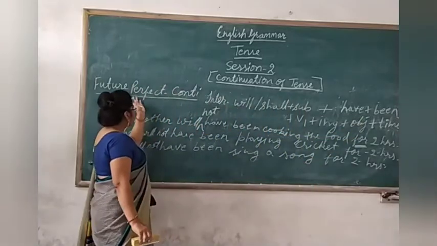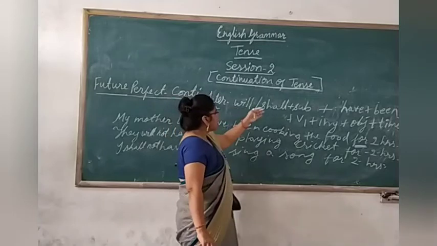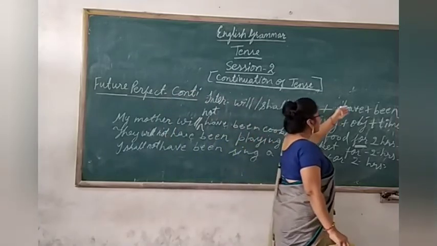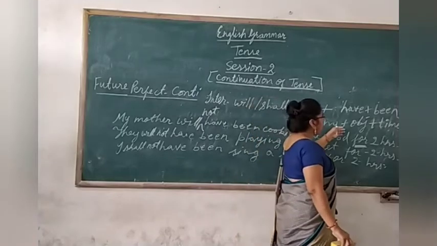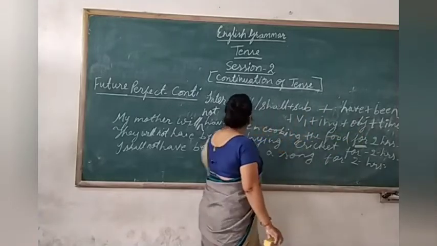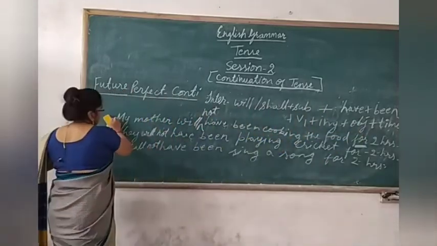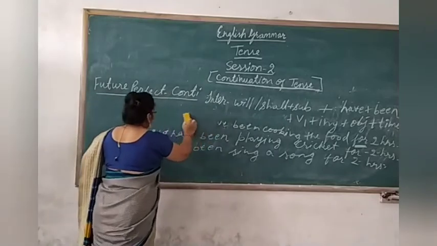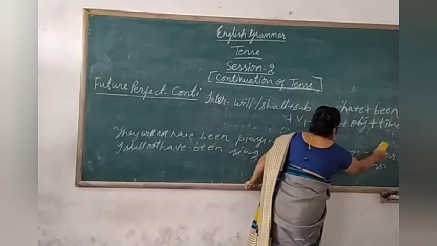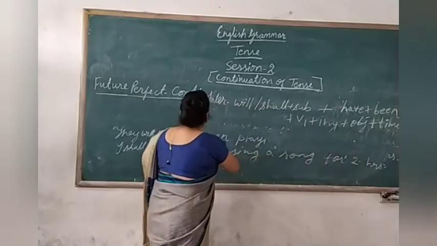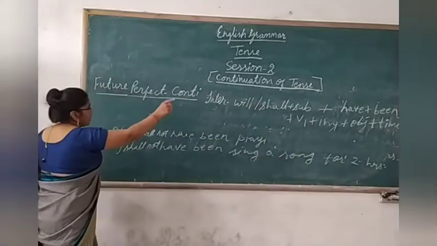What will be the construction? Will or shall plus subject plus have plus been plus V1 plus ing plus object, then time. Let us see how we will use this structure in the sentence, children. Clear?